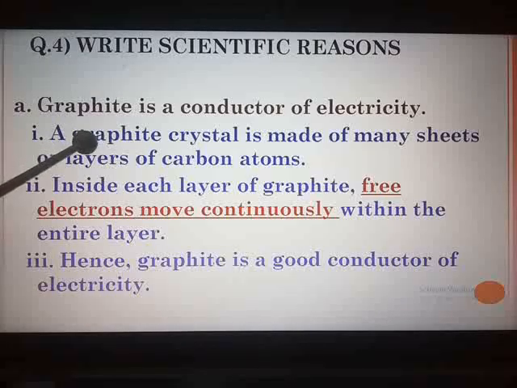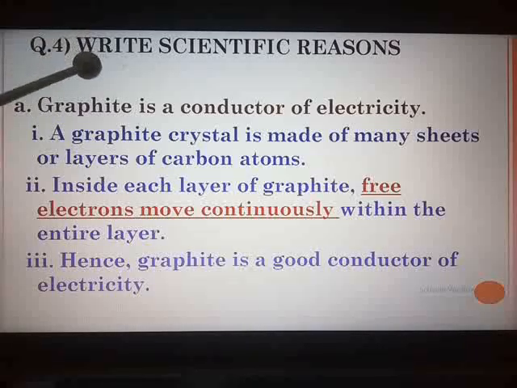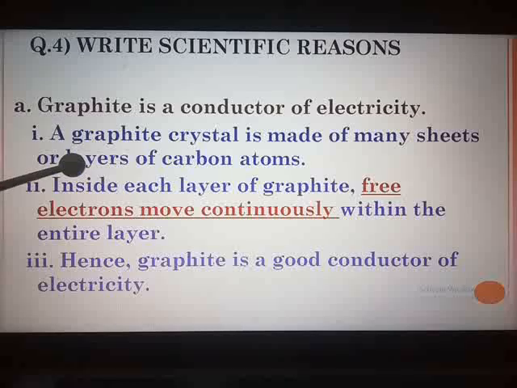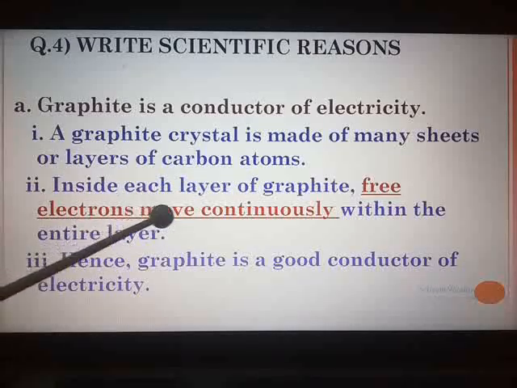First point, page number 140, last paragraph, that is the paragraph of structure. Fourth line over there, a graphite crystal is made of many sheets or layers of carbon atoms. Point number 2 is property number 2 on page number 141. Inside each layer of graphite, free electrons move continuously within the entire layer. Hence, graphite is a good conductor of electricity.